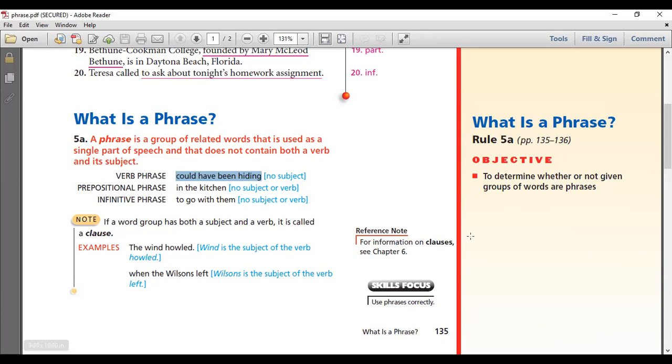Can I say the helping verb could have been, and the main verb hiding? Thank you. Could, have, and been are the helping verbs, and the main verb is hiding. This is the verb phrase. So the first kind of phrase that we're going to learn about is the verb phrase. The second one is the prepositional phrase, and this is the one that we're going to be really concerned with in this chapter, okay? Because we're going to focus on them.